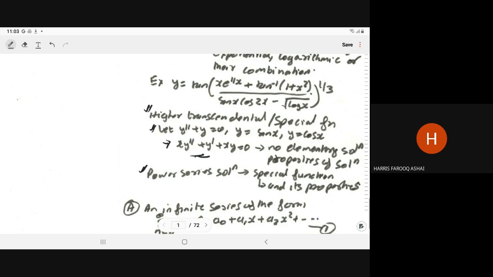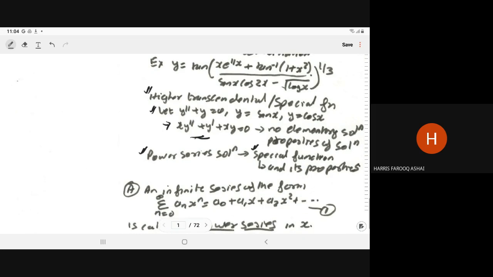And from the power series solution method, we will go for the special functions for special differential equations. As I have told you in earlier chapters, about Bessel's equation, the Legendre equation, and the Airy equation, these are special equations from the practical application point of view. So their solutions are also special solutions, special functions. That special function is an extension of the power series solution. And in the latter part, we will also study the properties of the special functions.